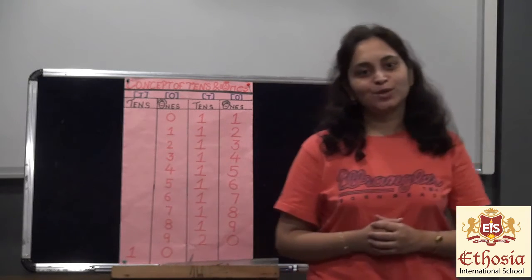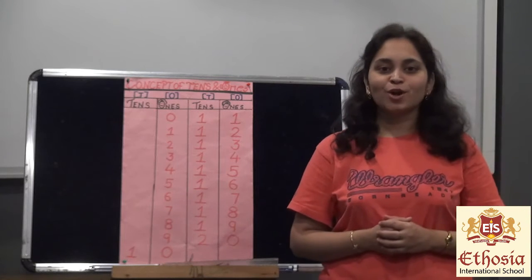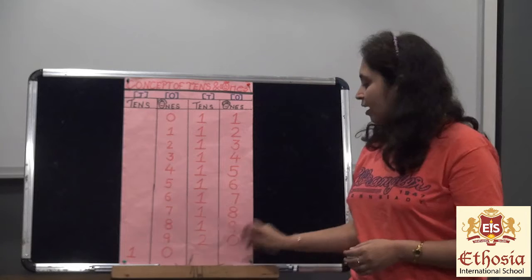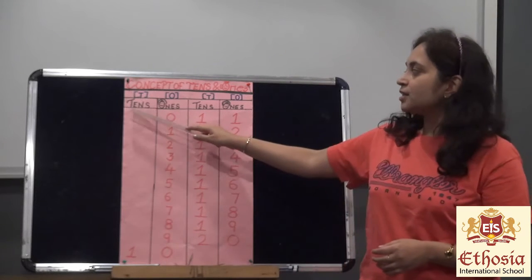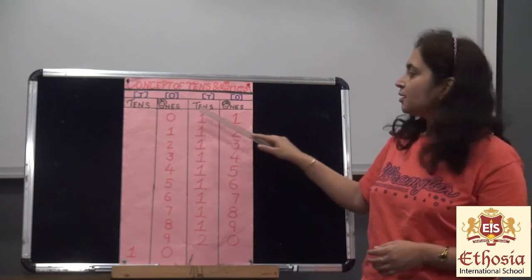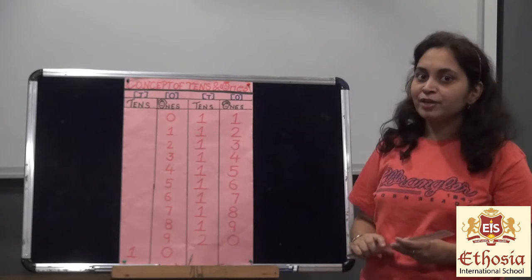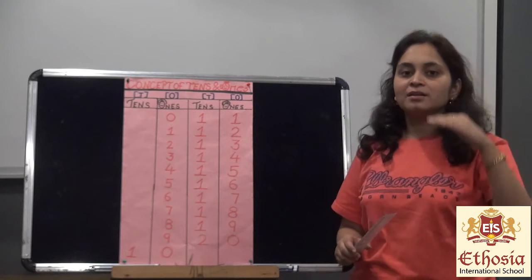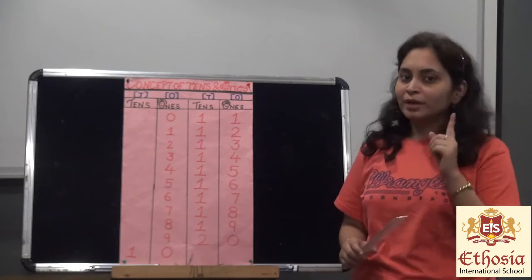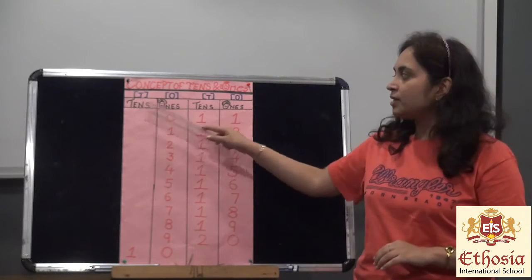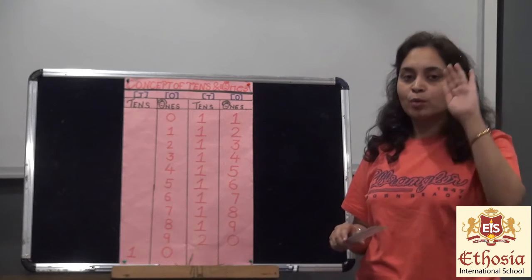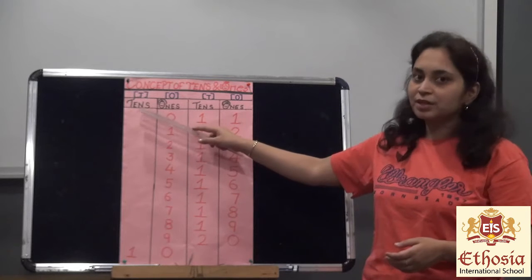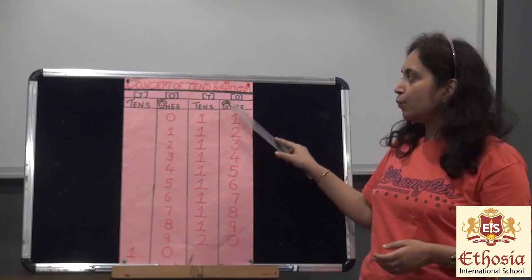So today I am going to teach you in maths the concept of tens and ones. Alright, so come, let's start. As you can see here, I have written tens and ones. Why have I written tens and ones over here? It is because when we start writing the counting, it is a rule that we should mention tens and ones on the top. Tens and ones are always written before starting the counting.